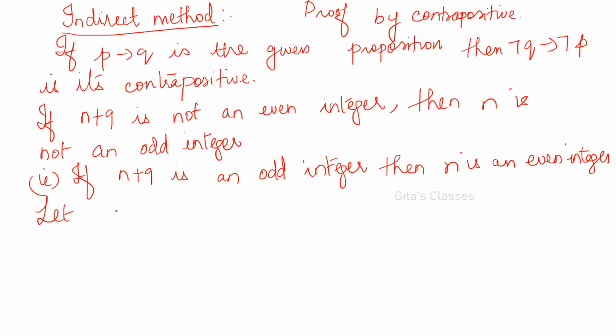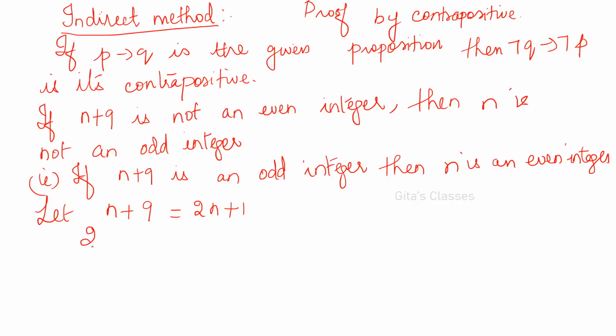So let n plus 9 is equal to 2n plus 1. n plus 9 is an odd integer, therefore this is what we have to assume. Now we can simplify this. I have to find out the value of n.